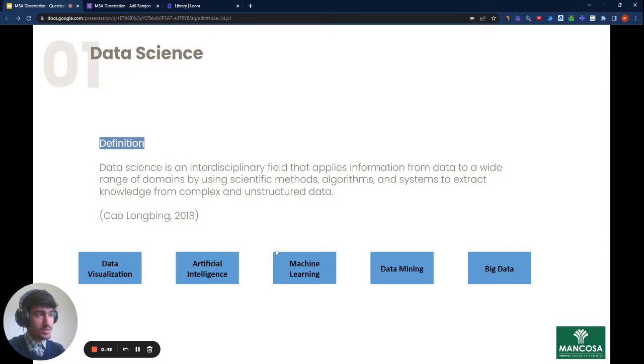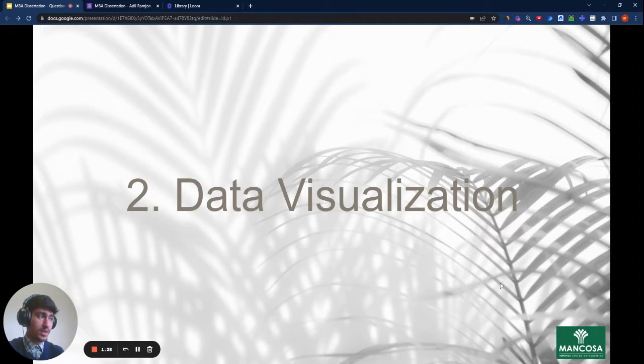So here we have a definition of data science, which says that it is an interdisciplinary field that applies information from data to a wide range of domains using scientific methods, algorithms, and systems to extract knowledge from complex and unstructured data. So if we take structured and unstructured data, data science allows us to extract insights from them and turn them into actionable solutions. Different methods to incorporate data science are data visualization, artificial intelligence, machine learning, data mining, and big data itself. So now if we take a look at data visualization.